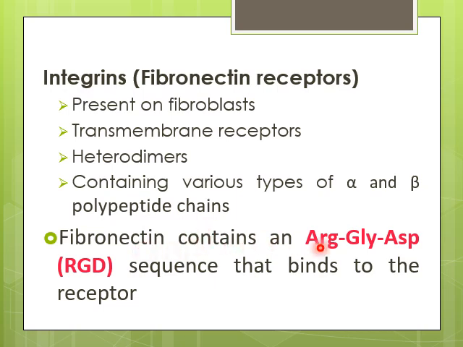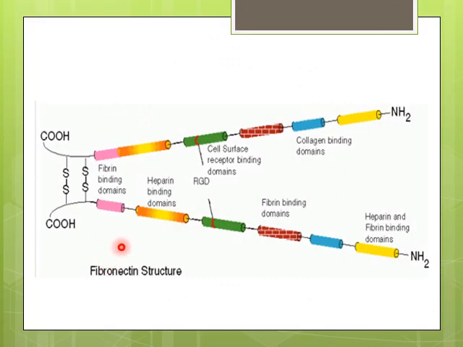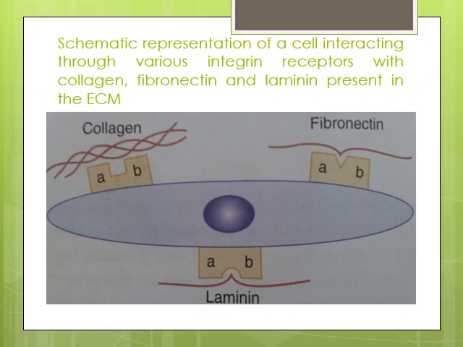Fibronectin contains a special sequence which is called RGD. RGD stands for arginine, glycine, and aspartate. These are the amino acids. Now this special sequence basically binds to the receptor. Overall, fibronectin does not bind with the receptor. Fibronectin binds to its receptor with the help of this special sequence which is called RGD. So here you can see that this is the RGD sequence, and through this sequence fibronectin can bind to its receptors which are called integrins.